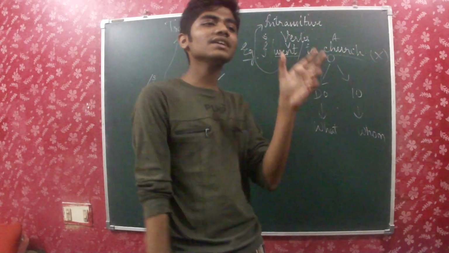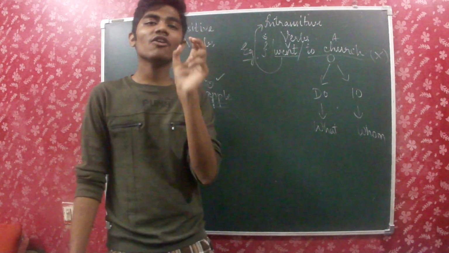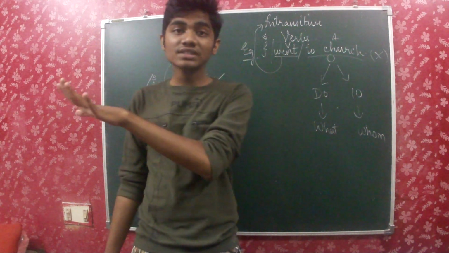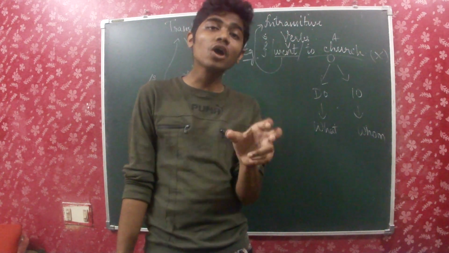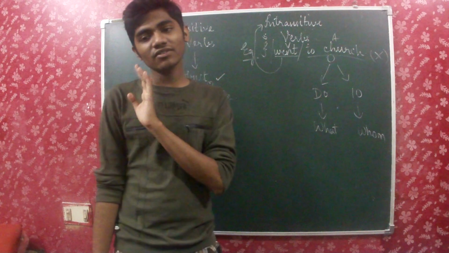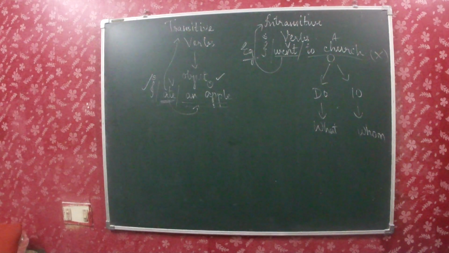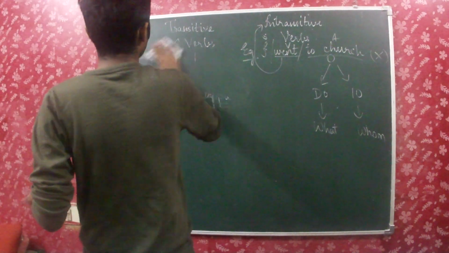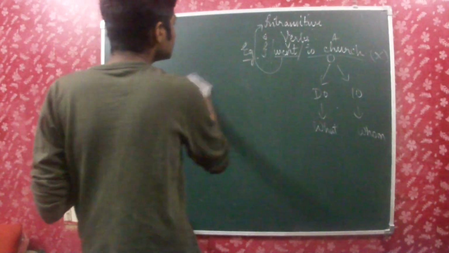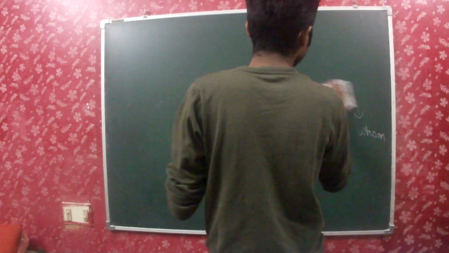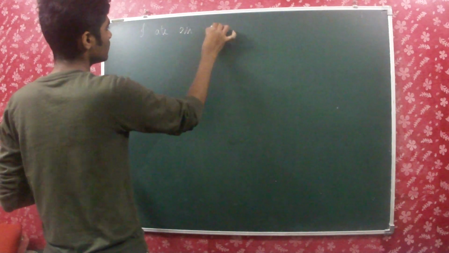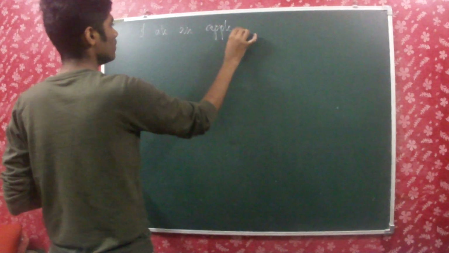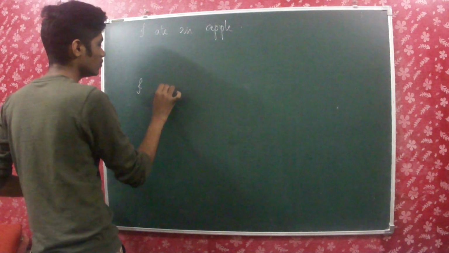So simply we can say that verbs which are followed by an object are known as transitive verbs, and verbs which are not followed by an object are known as intransitive verbs. So, the sentences which carry intransitive verbs cannot be converted into passive voice. That is the rule, okay? For example, let us take the two examples which we wrote just now. I ate an apple and I went to church.